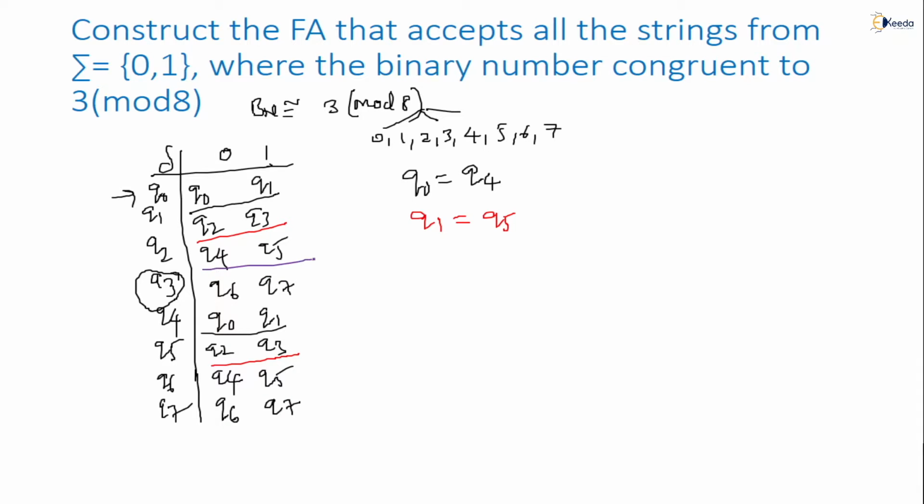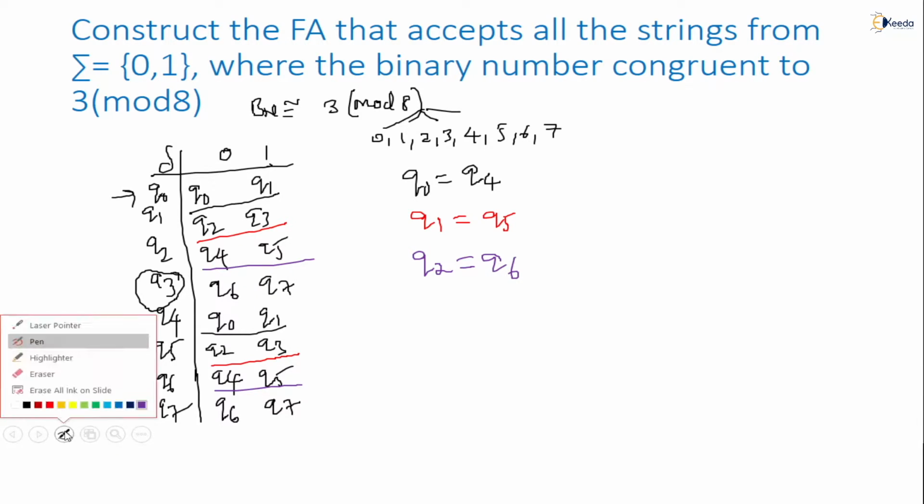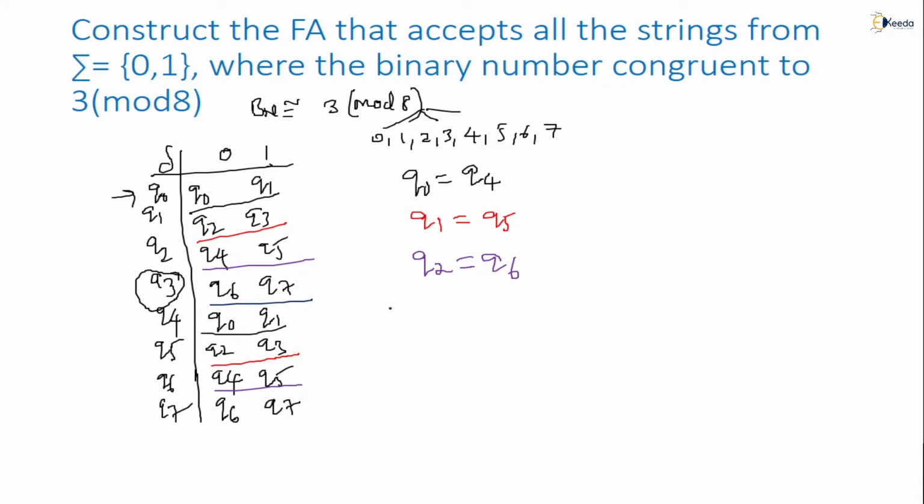Next Q4, Q5: where do we have Q4, Q5? That is Q2 is equivalent to Q6. Correct or not? All of you. Next Q6, Q7: Q3 is not equivalent to Q7, even though both look the same. Why? Because one is the final state and the other is a non-final state. They cannot be equal. Are you getting my point?